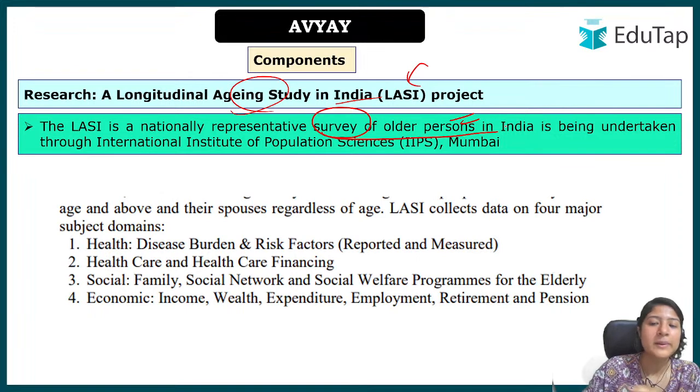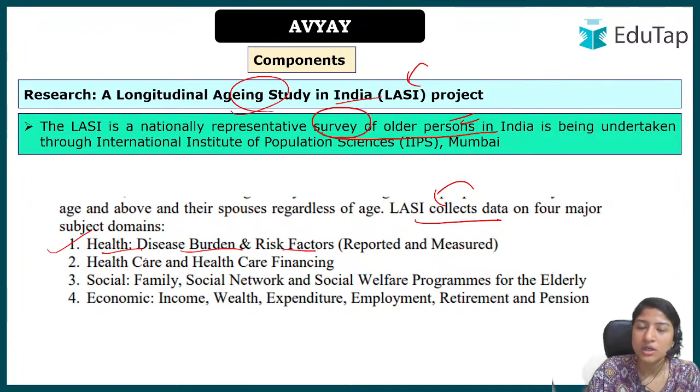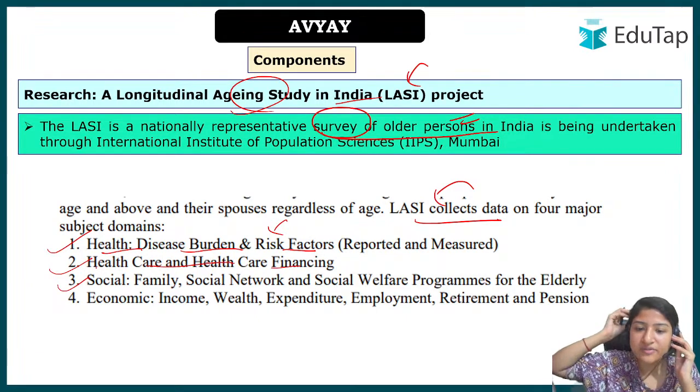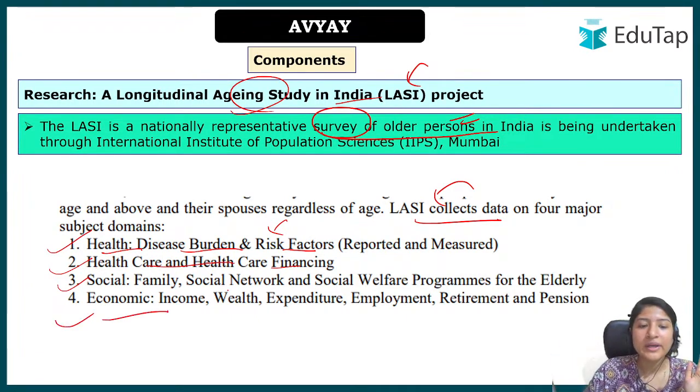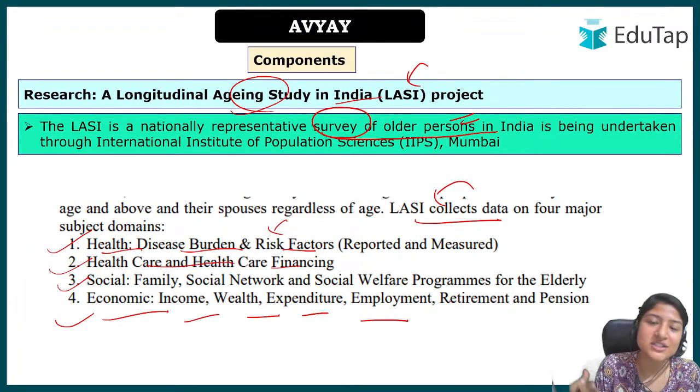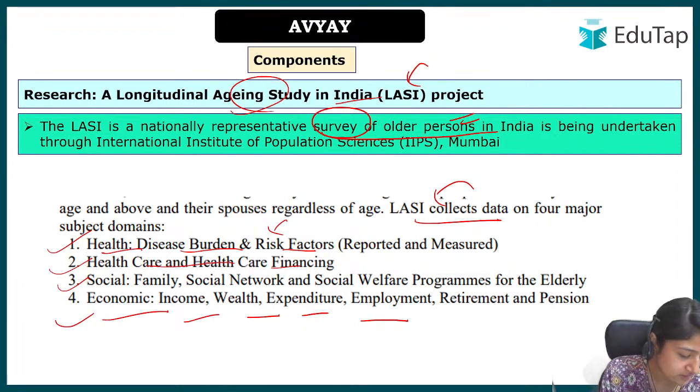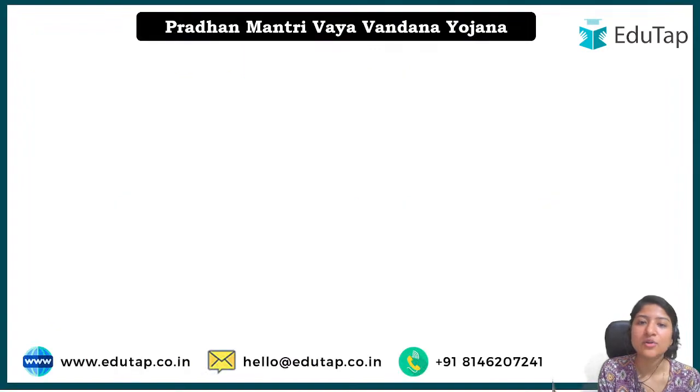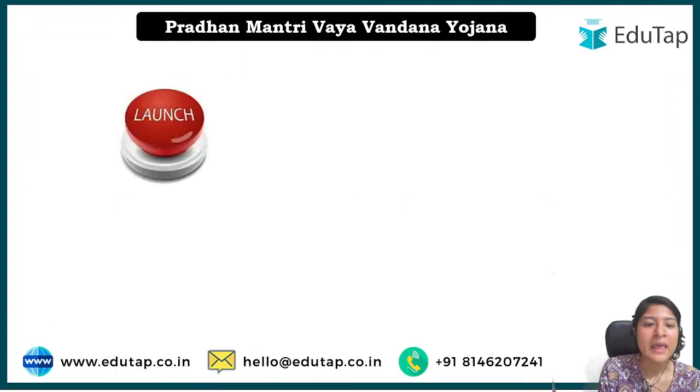On what basis is the data collected under the LASI project? The first component is health, disease burden and risk factors. What are the risk factors for older people? Then healthcare and healthcare financing: is there proper financing for them or not? Social factors, family and social networks will be taken care of. Economic data are also taken on income, wealth, expenditure, employment, retirement and pension. Do they have money? Because it is not only about providing the facility, they should also be able to access those facilities. So these are the components that will be taken care of under this. Okay, and see the next one.